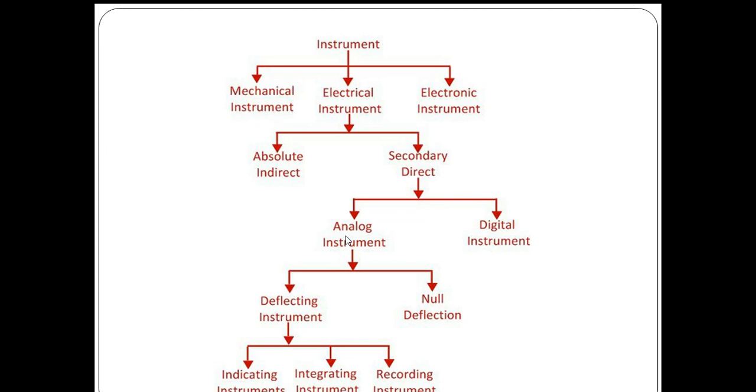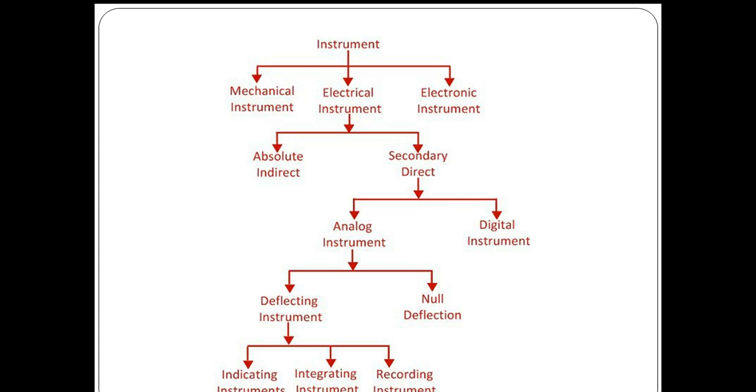And these analog instruments are further classified into two more types: deflection type instruments and null deflection instruments. These deflection instruments are further classified into indicating type instruments, recording type instruments, and integrating type instruments.